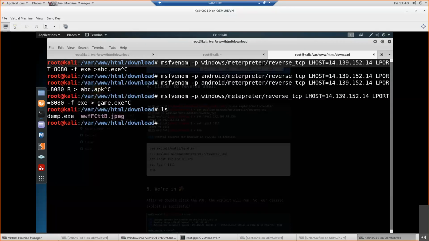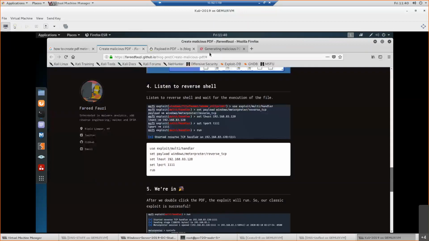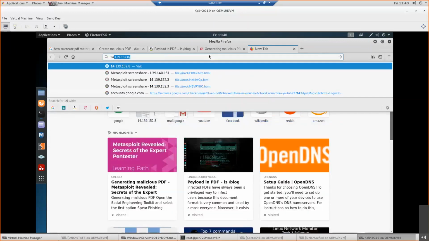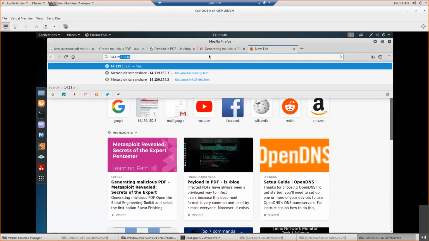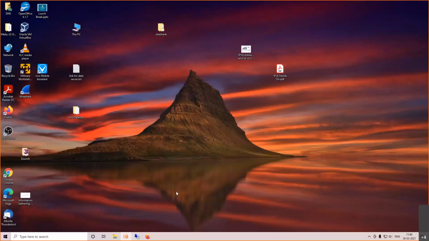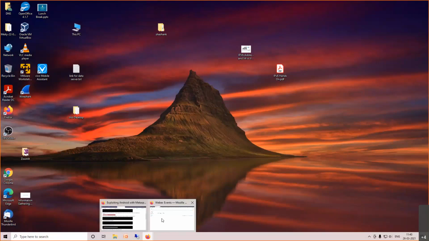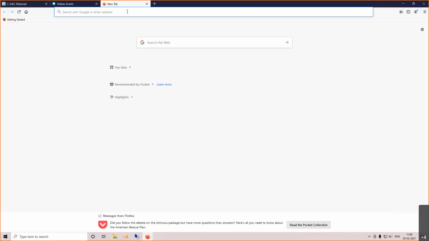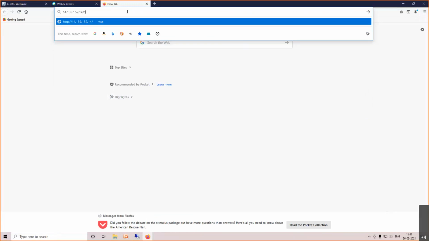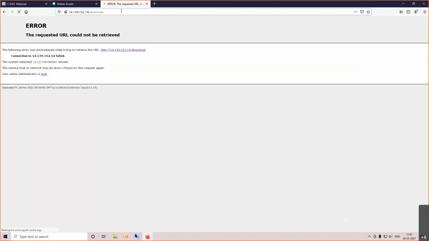Now this demo.exe can be downloaded from my system. How can you download? Please type this particular website, 14.139.152. I'll type here. Okay, I'll just close this. Then I'll type on my web browser 14.139.152.14/download. I'm typing this website.